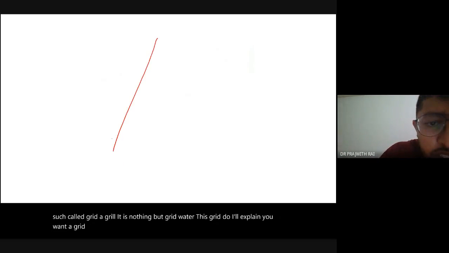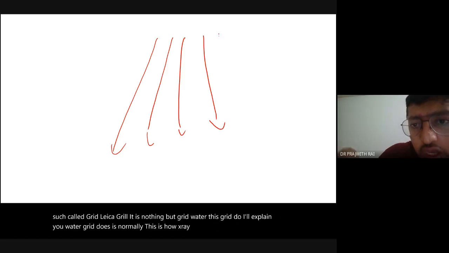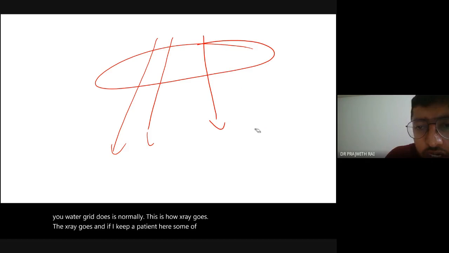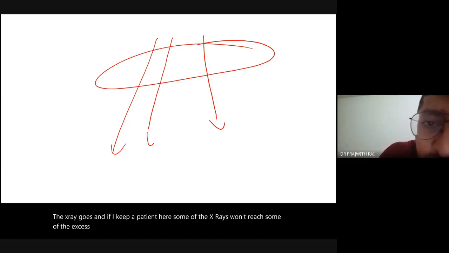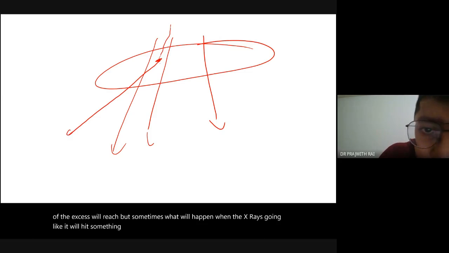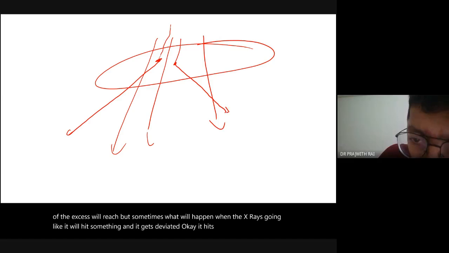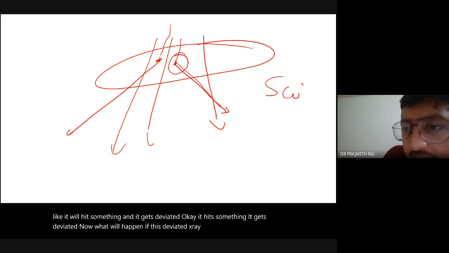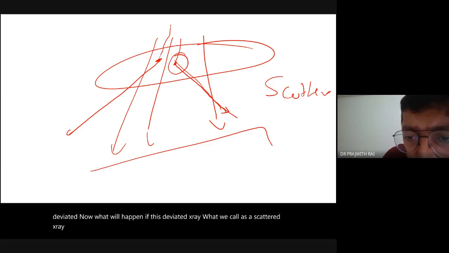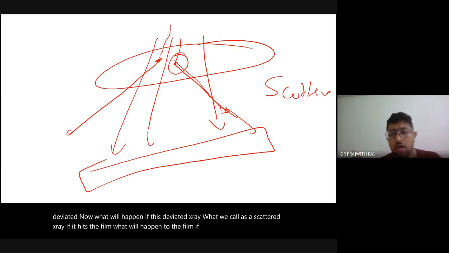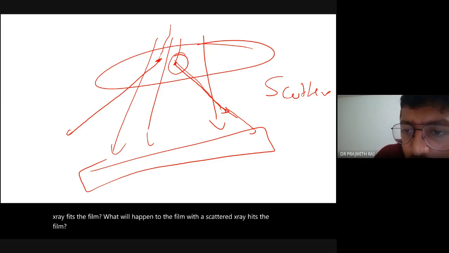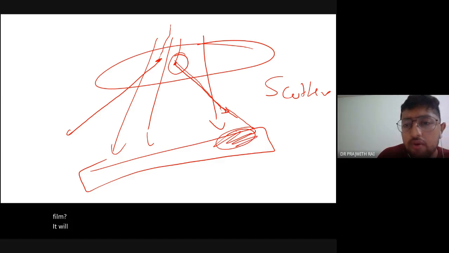Normally this is how an x-ray goes. If I keep a patient here, some of the x-rays won't reach, some will reach. But sometimes when the x-ray is going like this, it will hit something and get deviated. What will happen if this deviated x-ray, which we call a scattered x-ray, hits the film? It will fog the film. It will cause artifact.